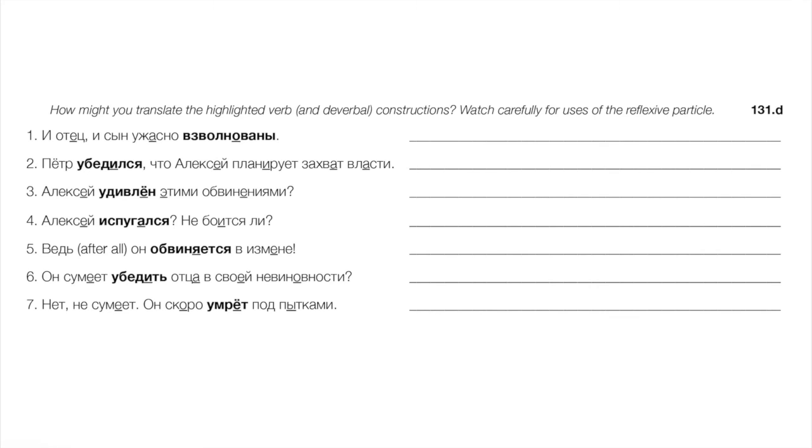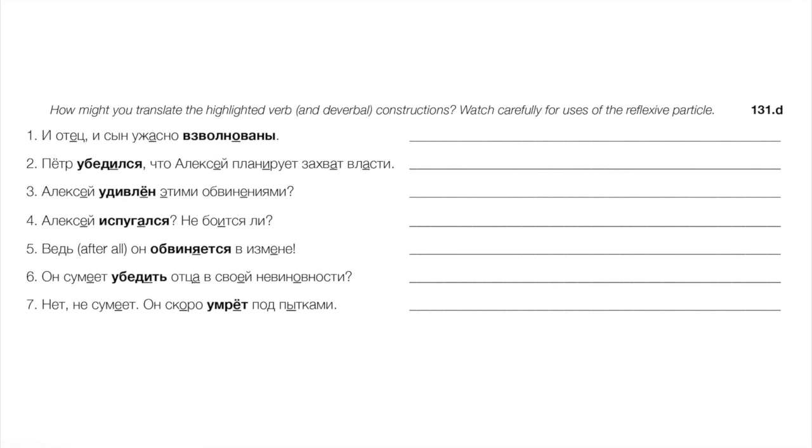5. Ведь он обвиняется в измене, right? After all, he's being accused. He is accused of treachery, right? Of being a traitor. Измена. Treason, right? We could say, of course. 6. Он сумеет убедить отца в своей невиновности. Will he manage to convince his father in his innocence, literally? And that's the idiom there. To убедить в чем. Now again, there he wants to convince his father, right? So we have a direct object, active verb, убедить.